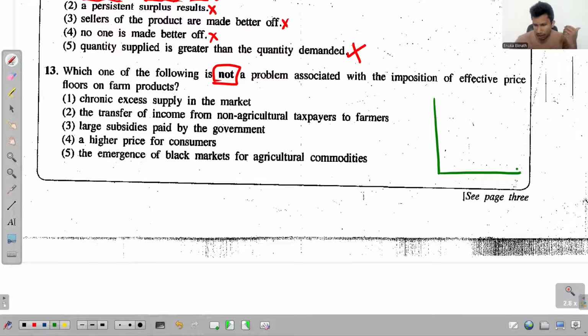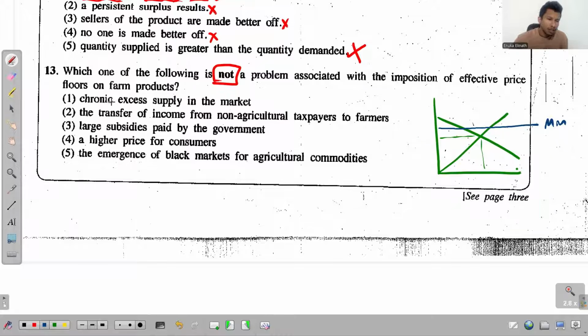Again we have the supply curve and the demand curve, but this time the government imposes a minimum price. And if it is an effective minimum price, it has to be definitely a price greater than the equilibrium price. These are simple matters that everyone should know.